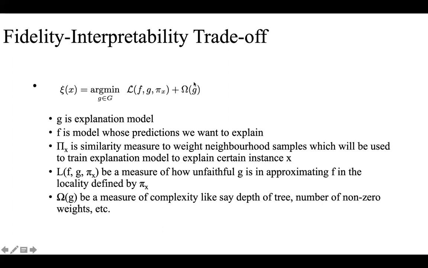So basically, we want the complexity of the explanation model low, and we also want this loss function to be as minimal as possible. This loss function is like a measure of how unfaithful the explanation model is. So we want it to be more faithful.